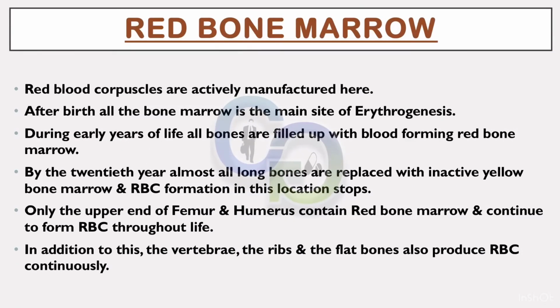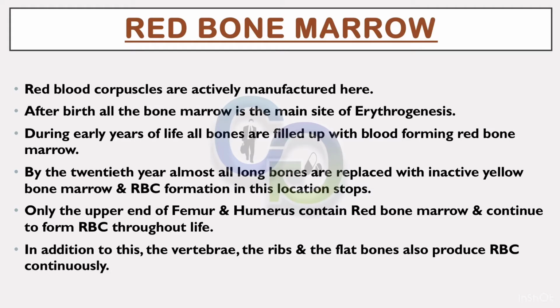Red bone marrow. Red blood corpuscles are actively manufactured here. After birth, all the bone marrow is the main site of erythrogenesis. During early years of life, all bones are filled up with blood-forming red bone marrow. By the 20th year, almost all long bones are replaced with inactive yellow bone marrow and RBC formation in this